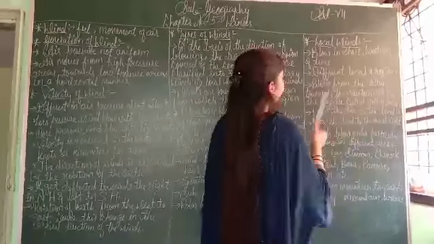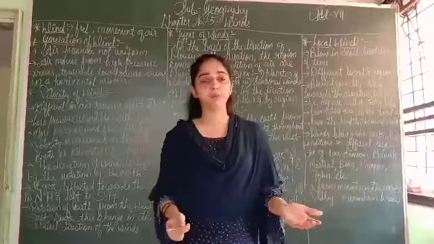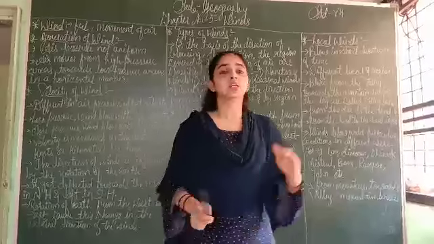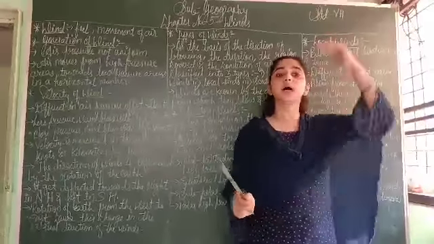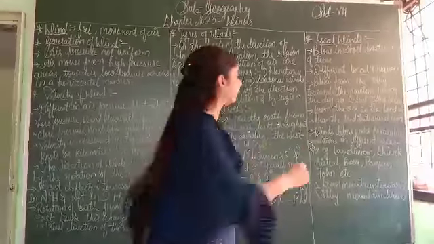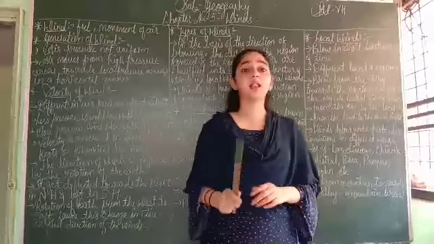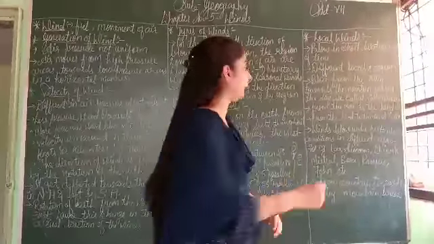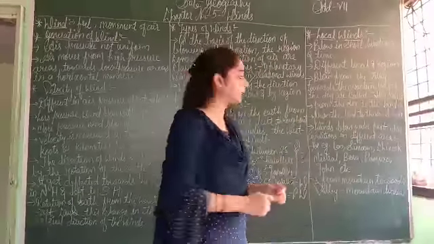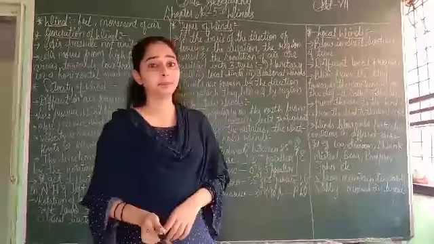Wind that blows from the valley towards the mountain during the day is called valley breeze. So from the valley towards the mountain at daytime, it is known as valley breeze. From the sea to the land in daytime, it is known as sea breeze. From the land to the sea at night time, it is known as land breeze.